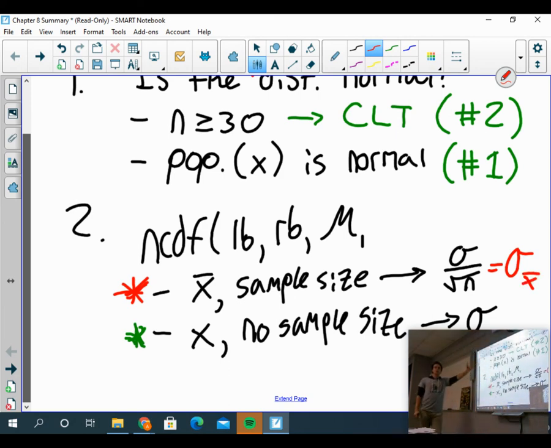The standard deviation piece of normal CDF is going to change depending on the question. If the question's about the population, a single trout, a single car in the tunnel, use your population standard deviation. But if they're talking about the distribution of sample means, the average of 50 cars going through the tunnel, the average of 5 trout, the mean, then we will use our standard deviation for the distribution of sample means, and it'll be sigma over the square root of n. Guys, I hope this helps. I know it's really hard to learn over video. Let me know what questions you have, and we'll work through it together.